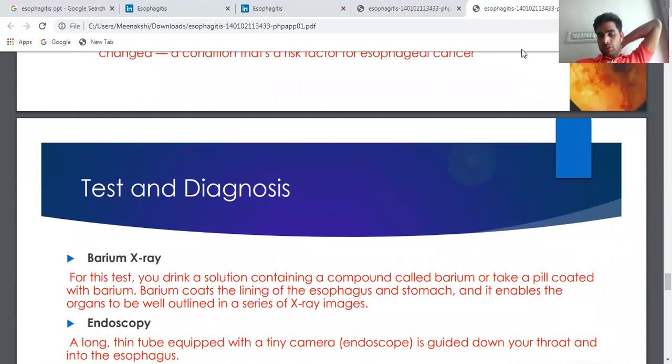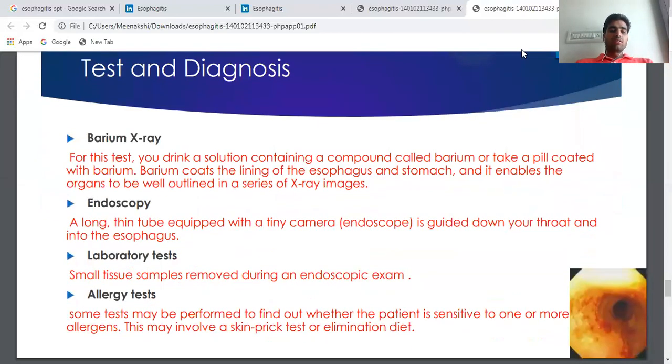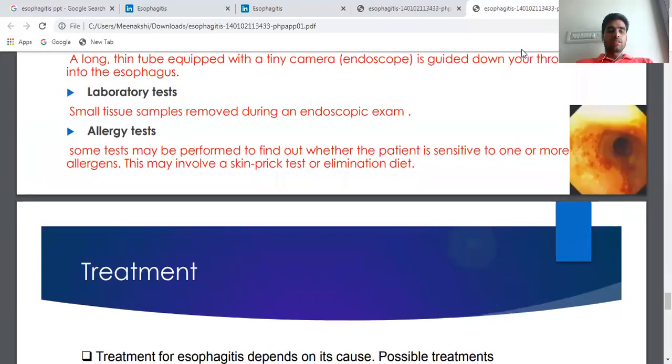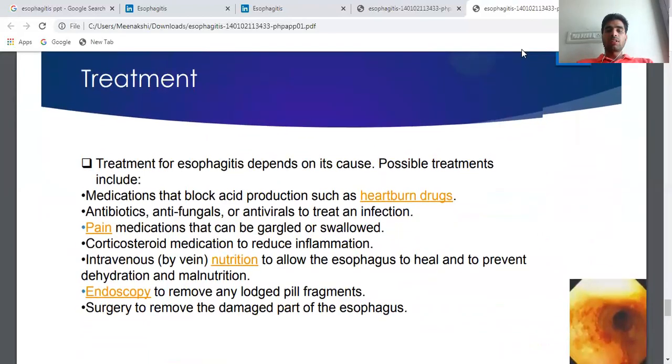Test and diagnosis: barium X-ray, endoscopy, laboratory tests, and allergen test. These are the tests, not treatment. Treatment for esophagitis depends on its cause.